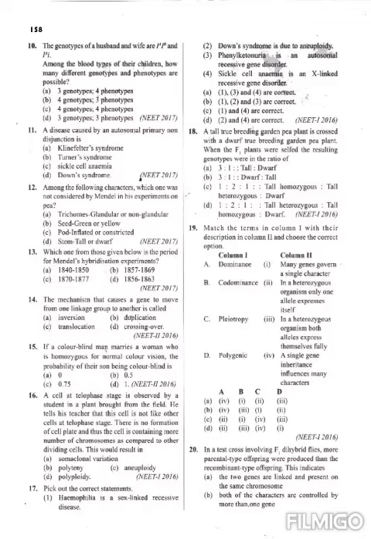Next question. Pick out the correct statements. Statement 1: hemophilia is a sex-linked recessive disease. Down syndrome is due to aneuploidy. Phenylketonuria is an autosomal recessive gene disorder. Sickle cell anemia is an X-linked recessive gene disorder. Okay, so the first option: hemophilia is a sex-linked recessive disease. That is the correct one.